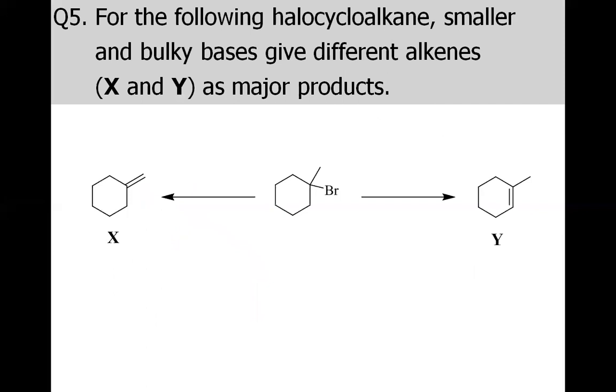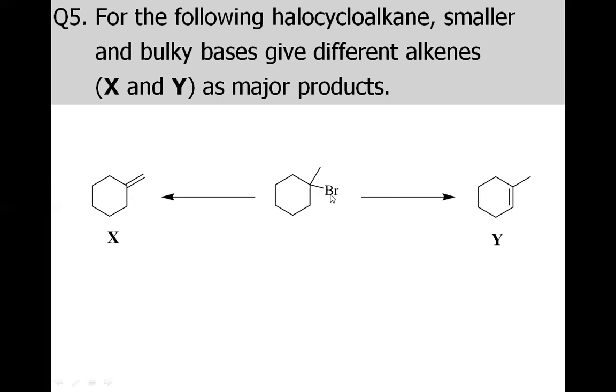Now, this is the last question for this assignment. Basically, it has 5 parts, in fact, 6 parts. So, just first consider the overall question. It says we have this haloalkane, in fact, the cycloalkane, halocycloalkane, which may give two types of alkene. One is called the X, the other is called the Y.